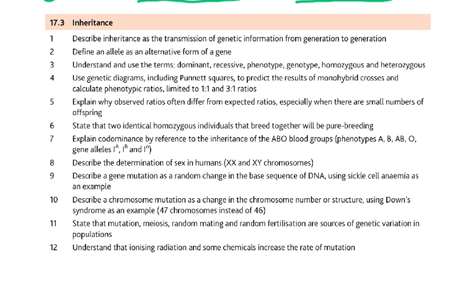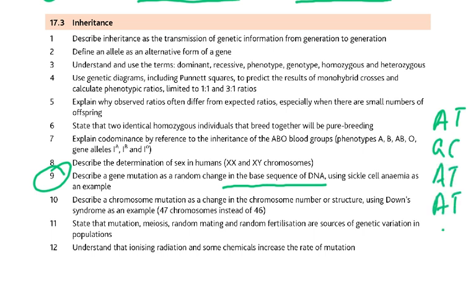Then I want to talk about mutation, gene mutation, a random change in the base sequence of DNA. Remember, base sequence was what? ATGC. ATGC could be AT, and then GC, GC, GC. Now, if any of this changes, like this becomes, say, GC, but this is a change in the base sequence of DNA, then this is, of course, an example of sickle cell anemia in which one of this changes.